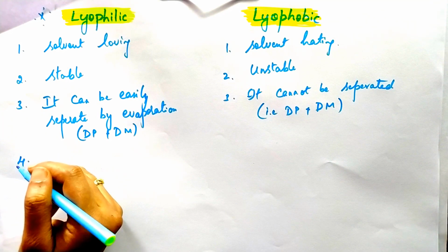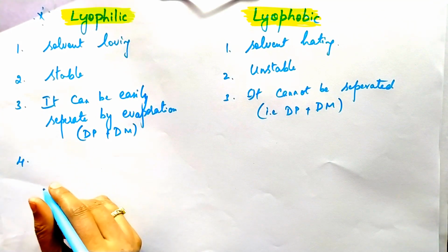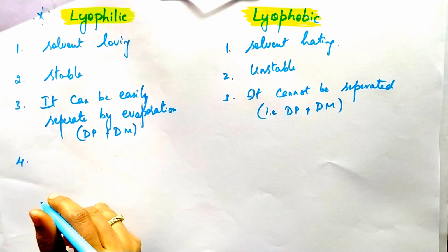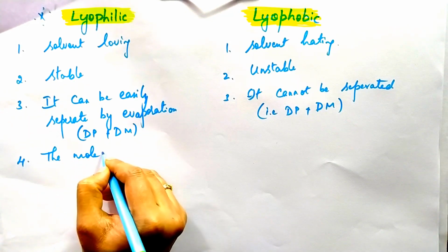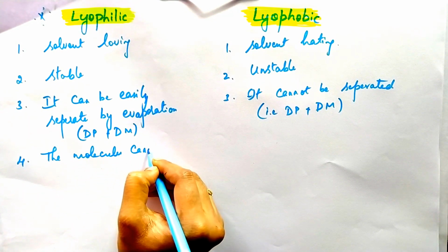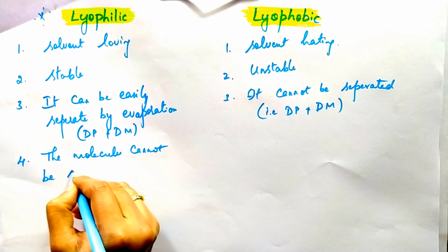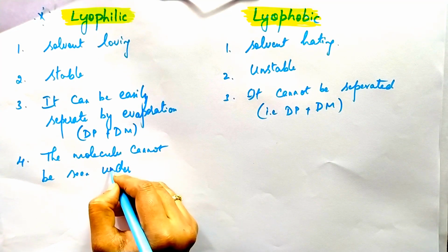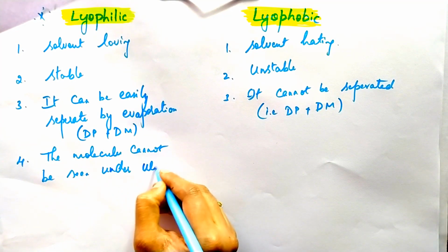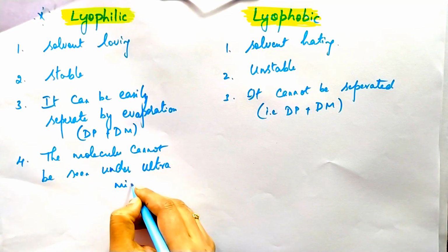And the fourth point is the molecules cannot be seen under the ultramicroscope in lyophilic.